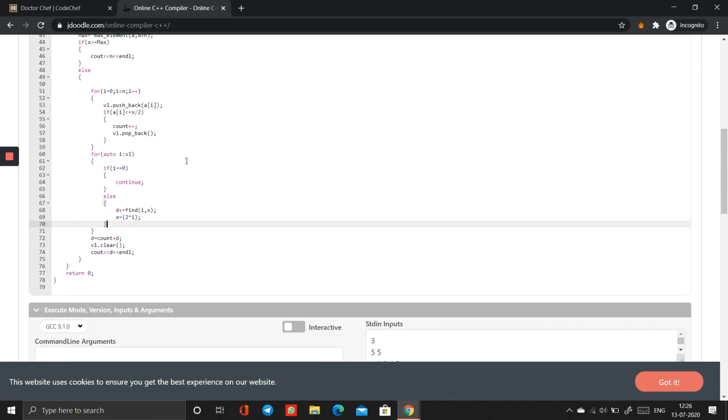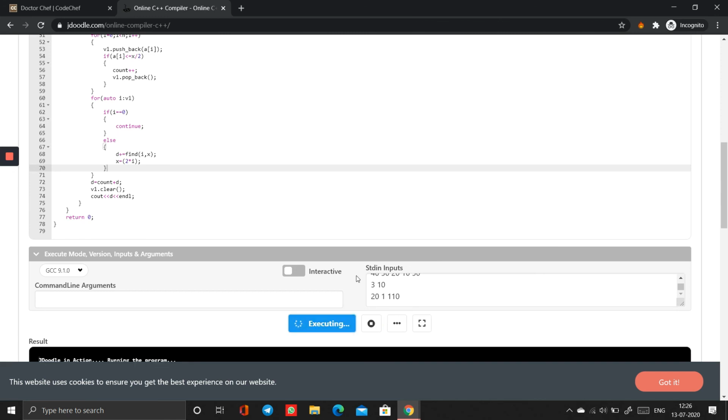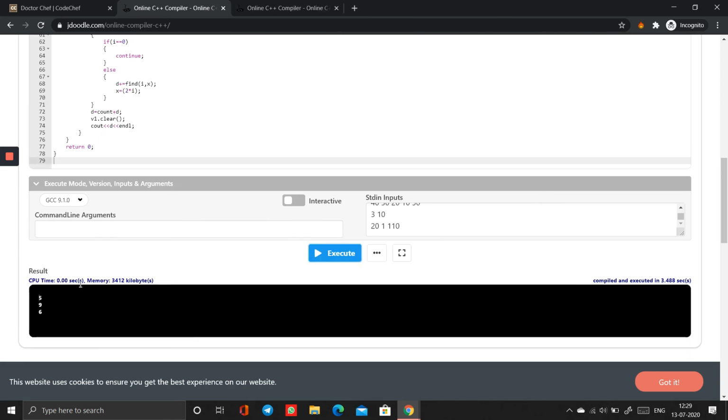This is my approach. So once let's check with the sample test case. See here, I used the same test cases which have been given in the question. Now you can see the output, that is 596, which was given in the question.